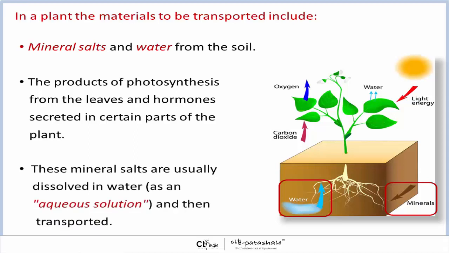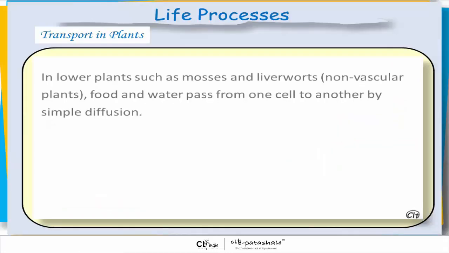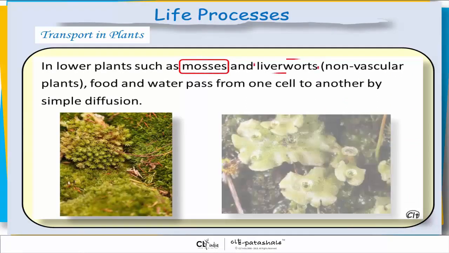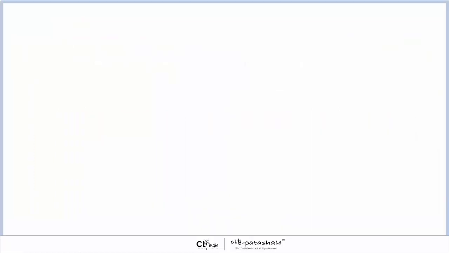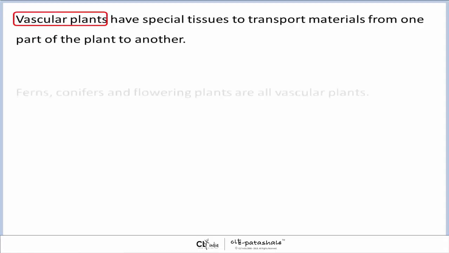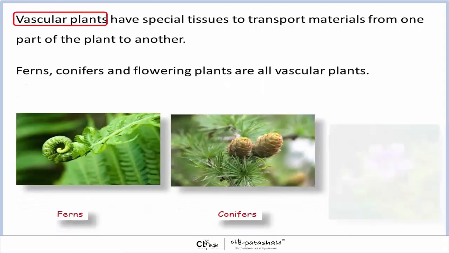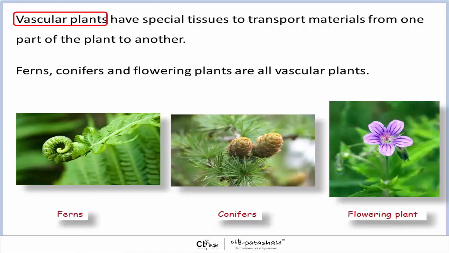These mineral salts are usually dissolved in water as an aqueous solution and then transported. In lower plants such as mosses and liverworts, that is, non-vascular plants, food and water pass from one cell to another by simple diffusion. Vascular plants have special tissues to transport materials from one part of the plant to another. Ferns, coniferous and flowering plants are all vascular plants.